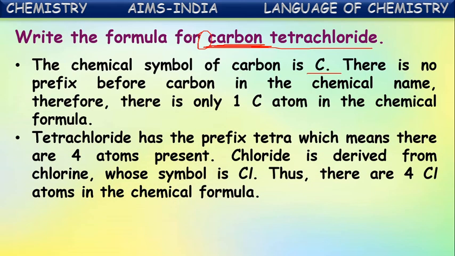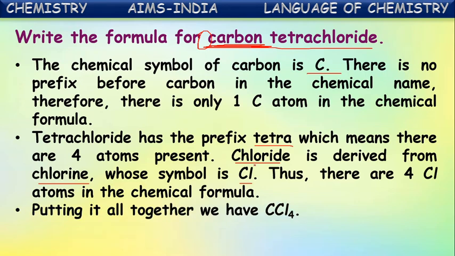Next, tetrachloride has the prefix tetra. Tetra represents four atoms, which means there are four atoms of chlorine. Chloride is derived from chlorine, so Cl is its symbol. So there are four Cl atoms in the chemical formula.